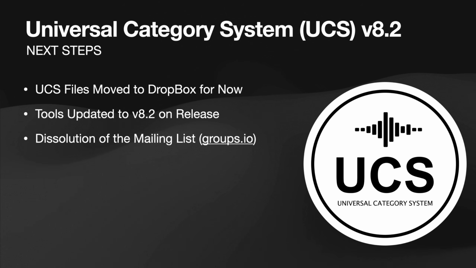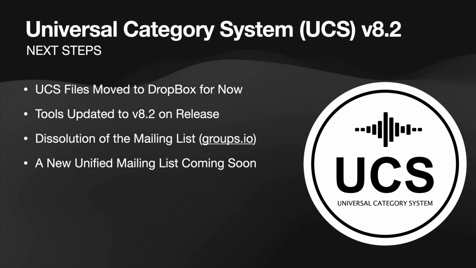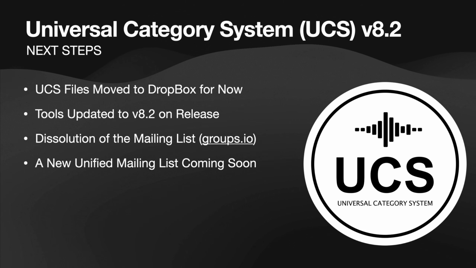I've maintained a mailing list for UCS at something called groups.io. It's cumbersome and it's not ideal. And eventually I'm going to dissolve that mailing list. When I do, I'll send out one final email to everybody with instructions on how to sign up for the new list. I'm in the process of starting a new website. And for the tutorials and the sound libraries that I do and other things, I'm going to make a unified single mailing list. Now, I don't send out hardly any emails on that mailing list as it is, and I don't expect that will change a lot in the future, but I've decided to roll all my various projects into one unified mailing list, and UCS will just become a part of that.